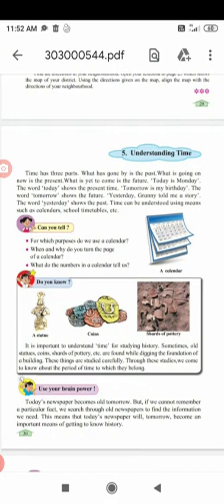Now what is there in a newspaper? What is happening around the world is printed in the newspaper. On every page you will find different articles related to different countries, and related to our country. Now what is going on? The coronavirus pandemic is there. In the newspaper we find the increasing number of patients.